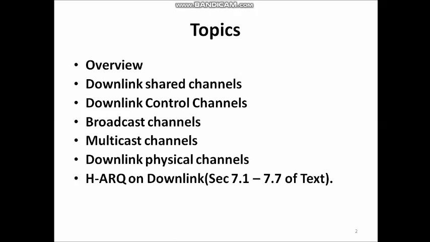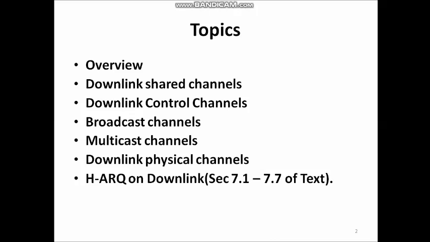First topic is downlink transport channel processing overview. This contains common processes like channel coding and modulation processing for different channel types, etc. And the second topic is downlink shared channels. In this we will discuss channel coding and modulation of the downlink shared channel, and then the supported MIMO transmission or multiple antenna techniques in the physical downlink shared channel.